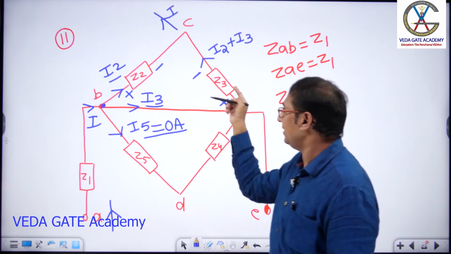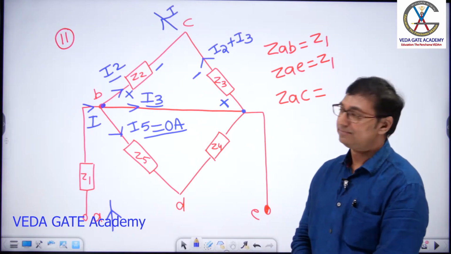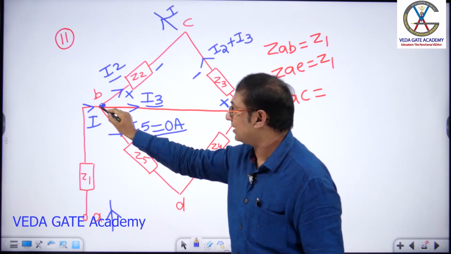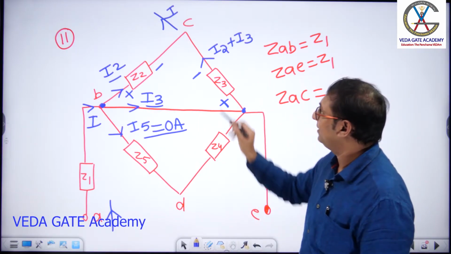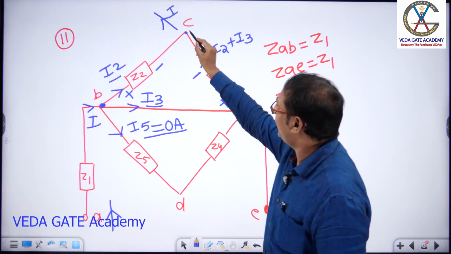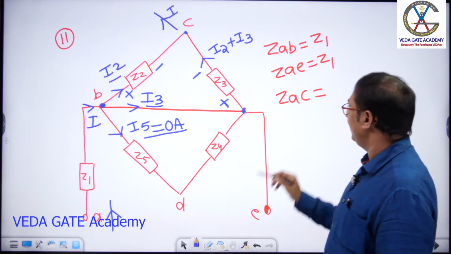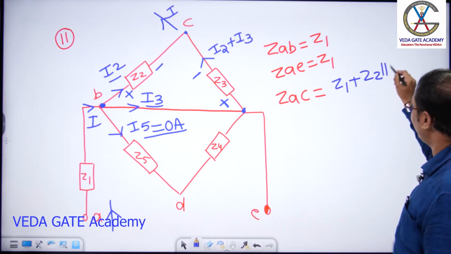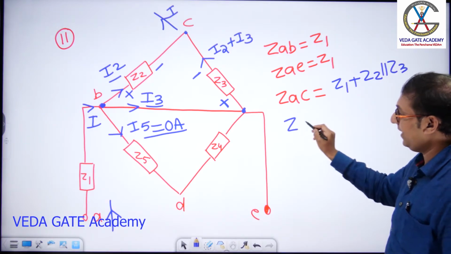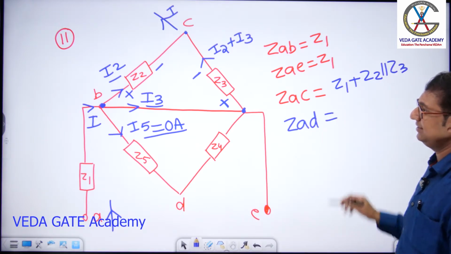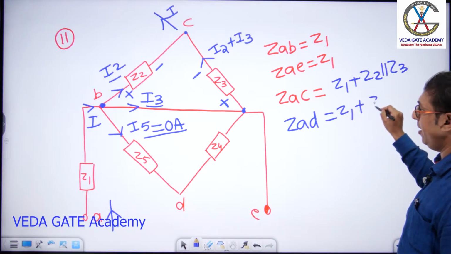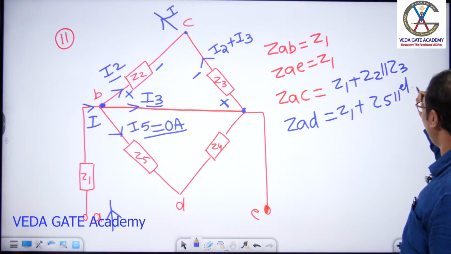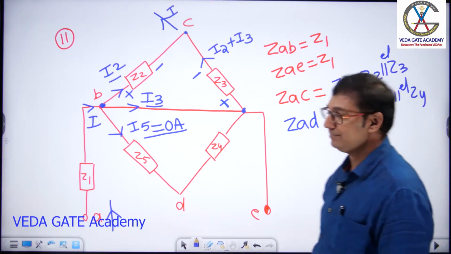How are these two connected, sir? In parallel. Positive, positive connected to one point, both points same. This negative connected here, this negative connected here. Finally, my answer is Z1 plus Z2 parallel Z3. Suppose I ask ZAD, what is your answer? Fast. Z1 plus, come on, Z5 parallel Z4.